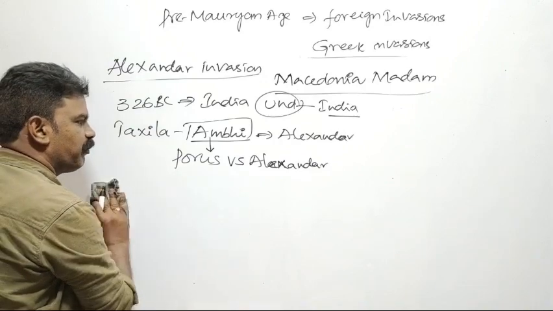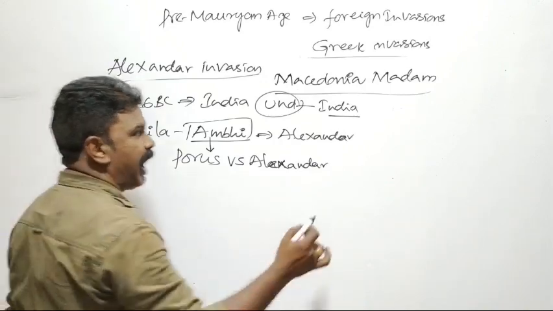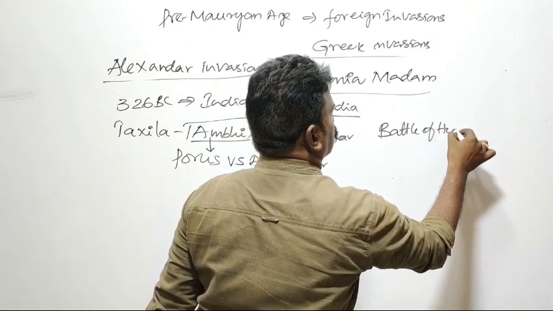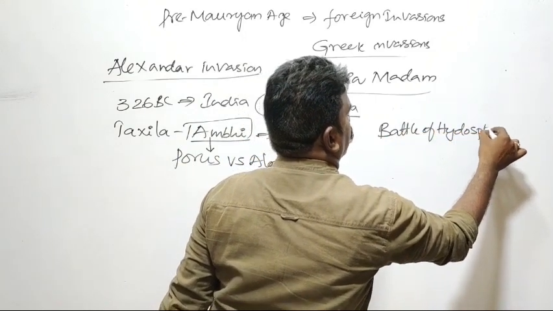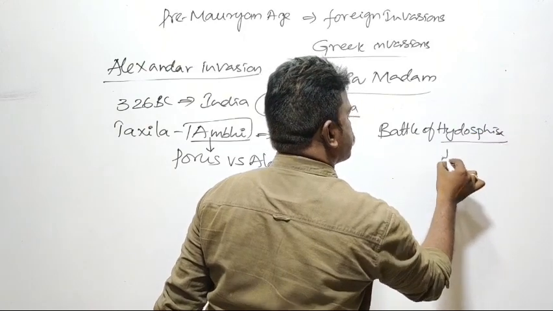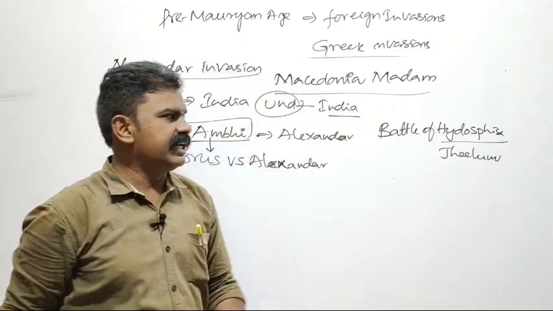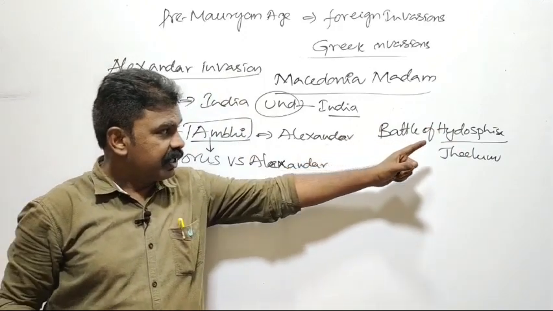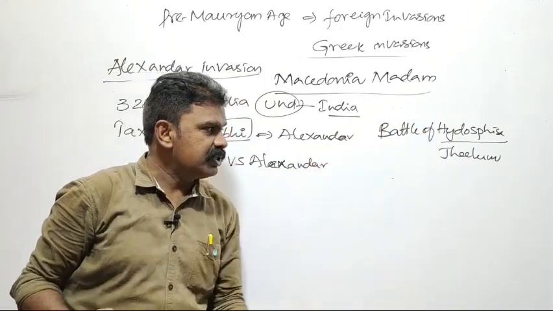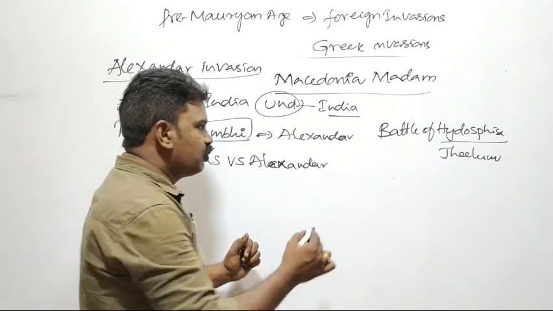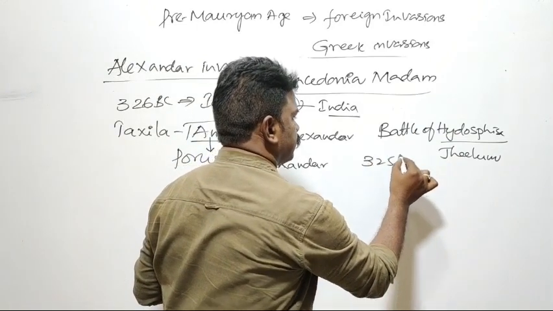This is the famous Battle of Hydaspes in Indian history. Hydaspes is the name of the Jhelum river in Greek literature. Hydaspes means Jhelum. This war occurred around 325 BC.